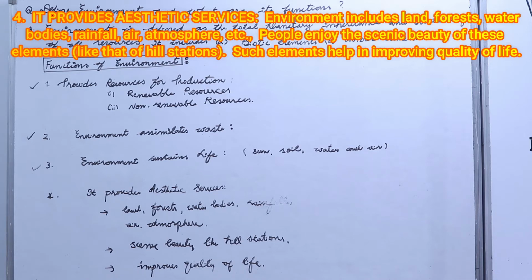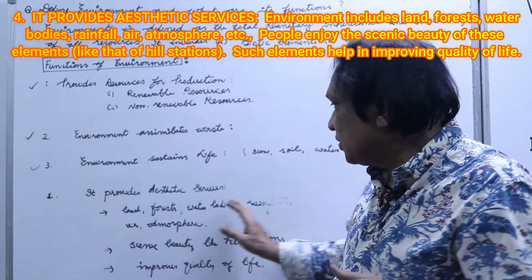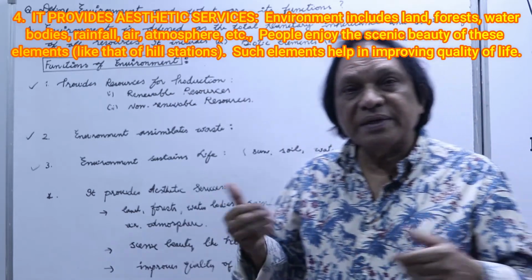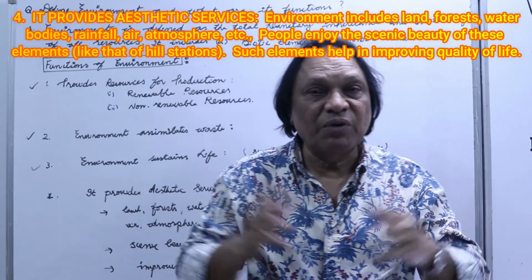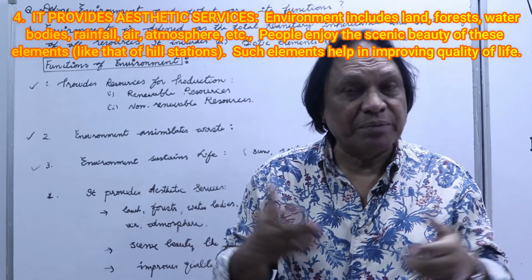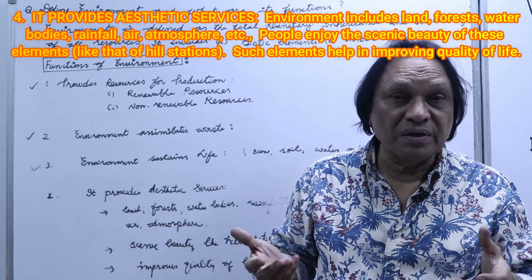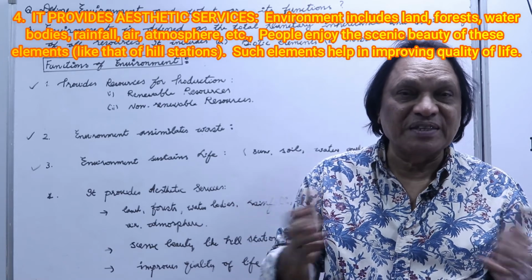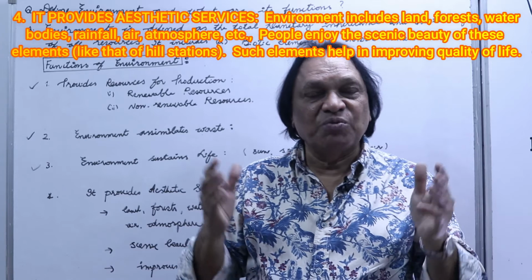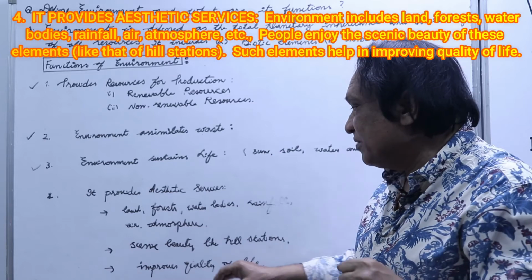And now we can go to the last point, that is, environment provides us aesthetic services. What exactly are aesthetic services? I'll tell you all. We all go to enjoy our holidays. We go to hill stations. It can be Mussoorie, Kashmir, Nainital. Why do we go? We want to enjoy the environment. That is the aesthetic. We want to see the mountains there, we want to see the snowfall. That provides a better quality of life.